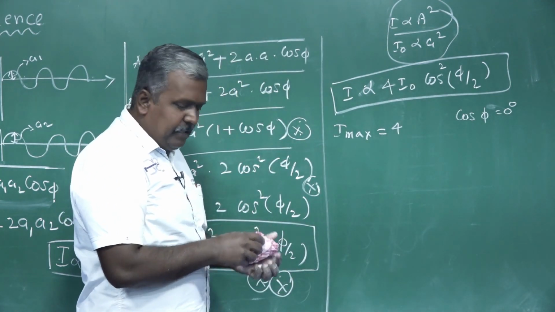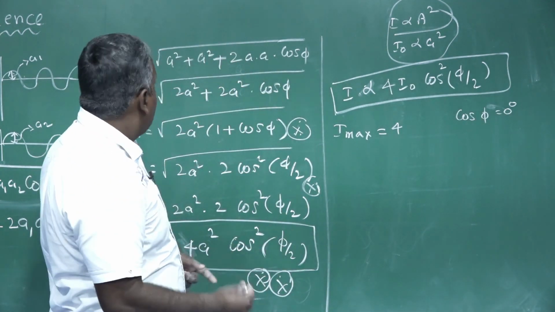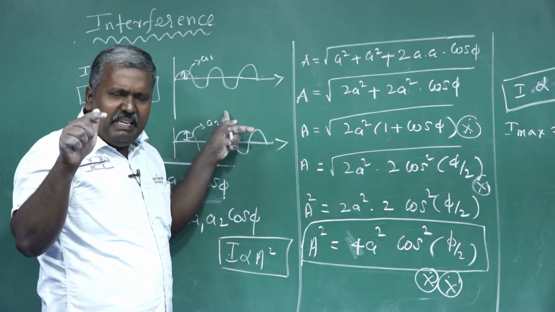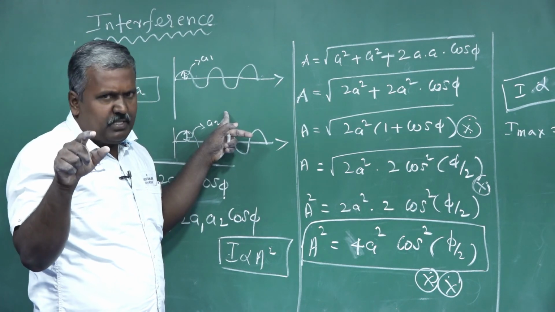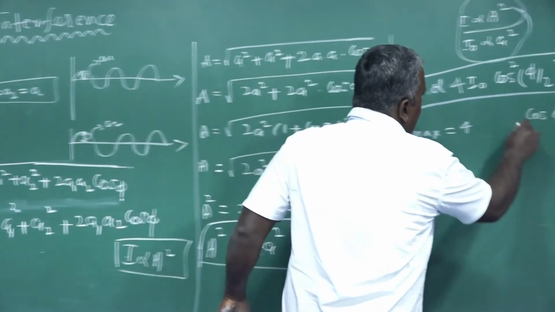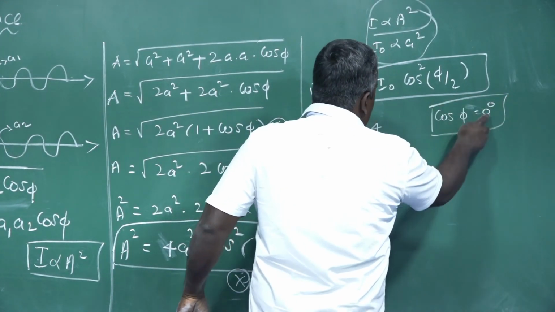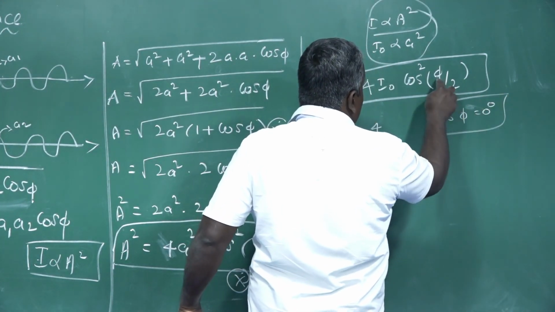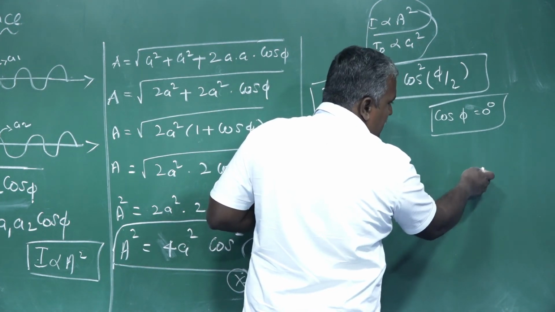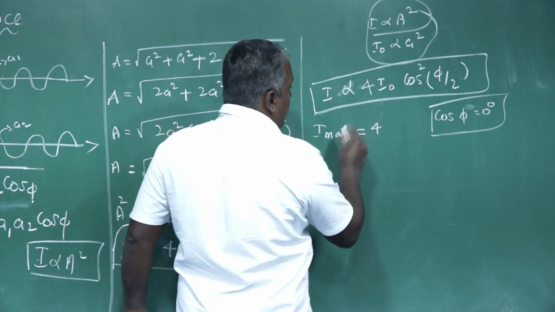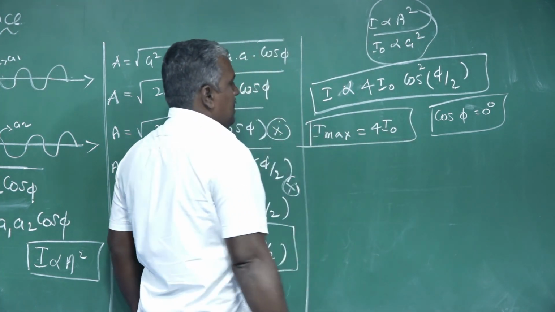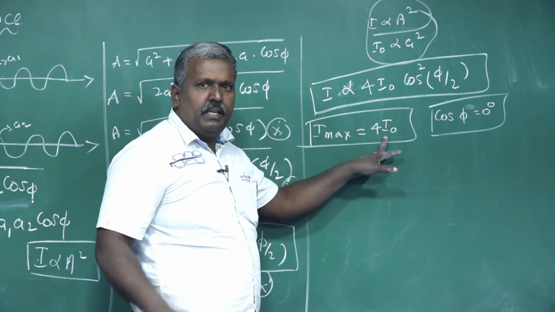Here, the crest of one wave meets the crest of another wave at point P, so constructive interference takes place. For constructive interference, phi is equal to 0, plus or minus 2 pi, plus or minus 4 pi, like this. Substitute in this. So for maximum intensity, I maximum is equal to 4 I naught.